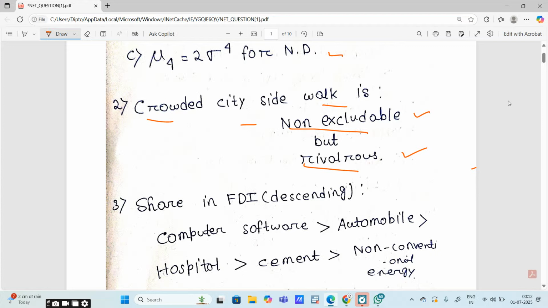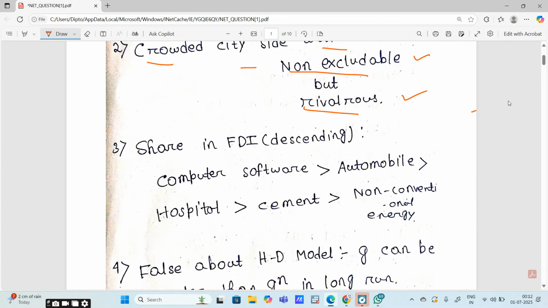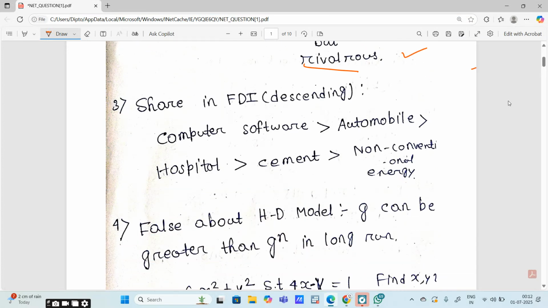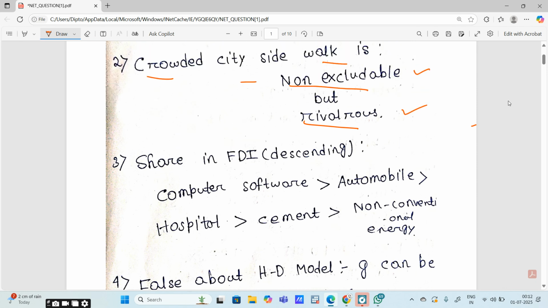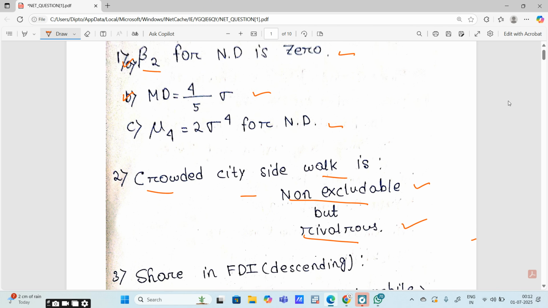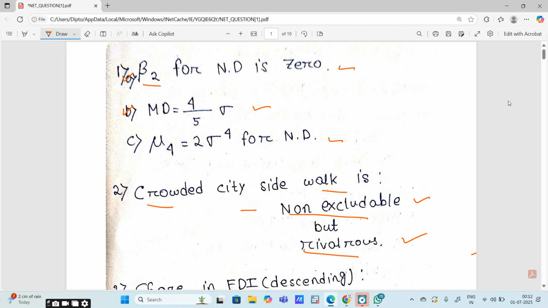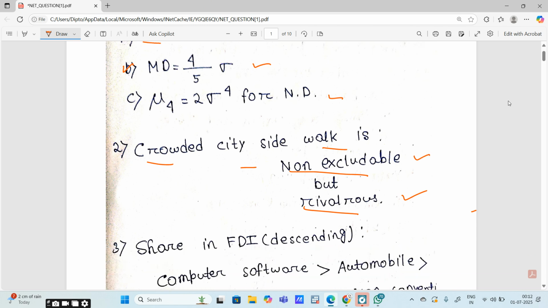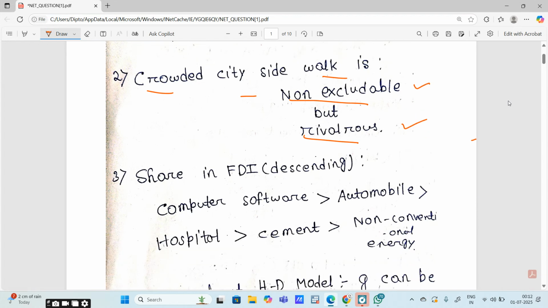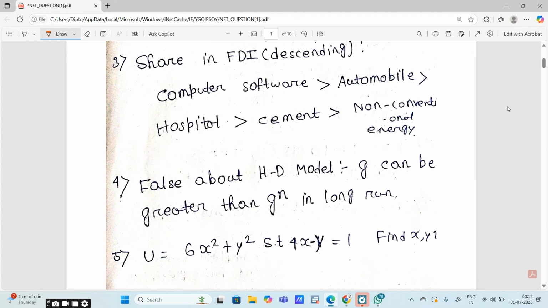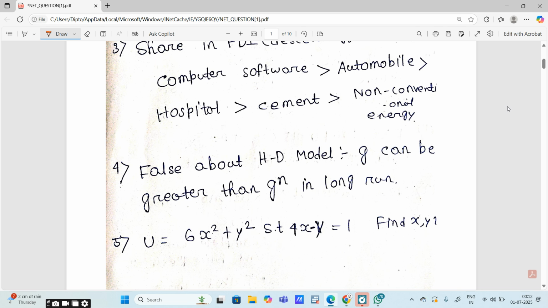Sharing of FDI in descending order: computer software, automobile, hospital, cement, non-conventional energy. I haven't verified it with the help of the reports. I have just given it to Google, and Google has given me the solution. But for most of the questions, like question one or question two, I have verified the answers. So you don't have to worry about that.